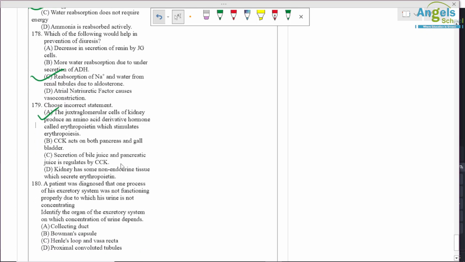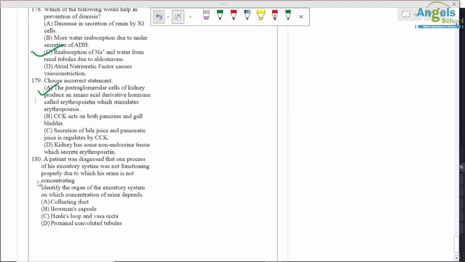Question number 180, a patient has been diagnosed with one process of his excretory system not functioning properly, due to which his urine is not concentrating. Okay, so vasa recta and Henle's loop have some problem. Okay, so option C is correct.